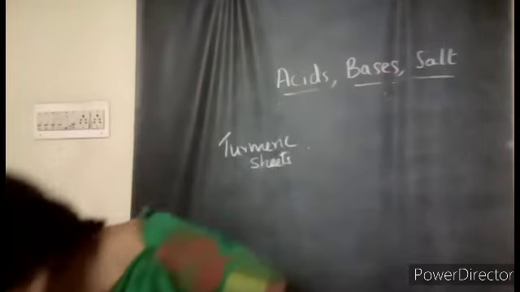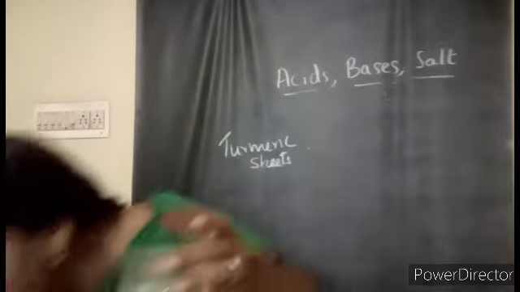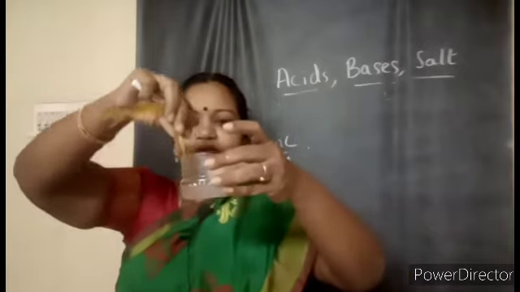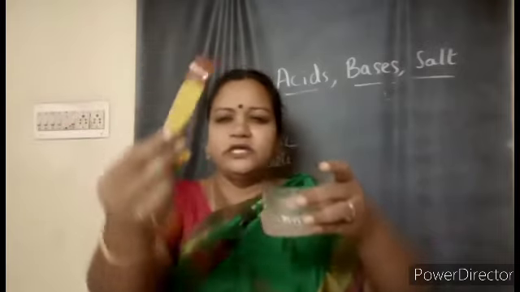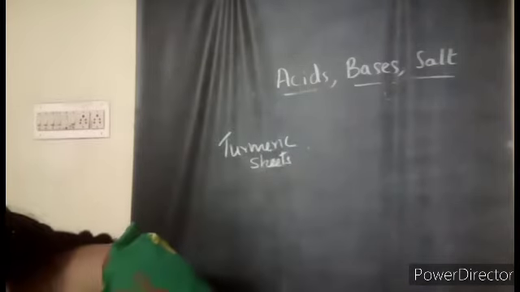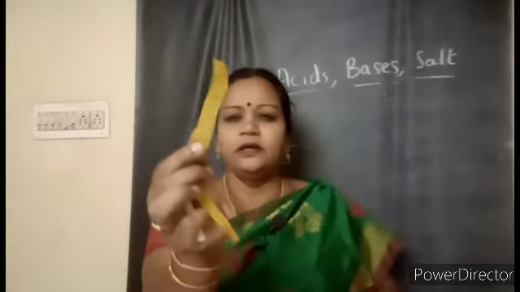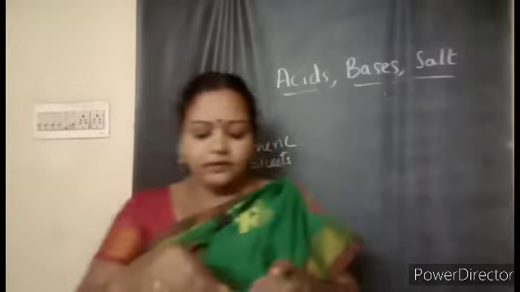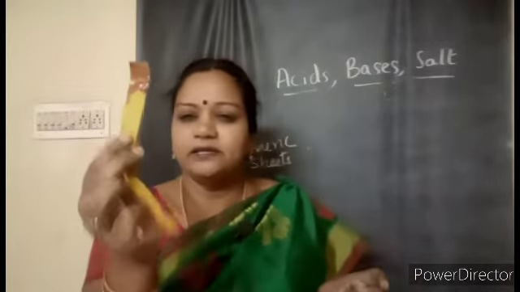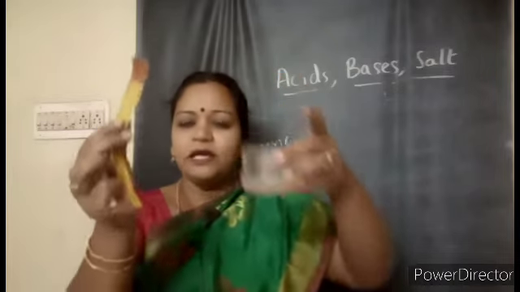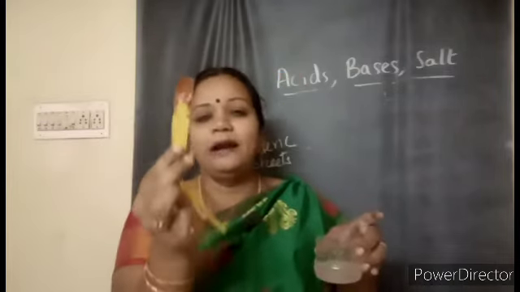And also you take the soap solution. Another turmeric sheet you take and you dip it and you have to see what happens. See, as soon as I kept, you can see how the color has changed. Yes, that change is not there with the lemon juice. So now you can understand what this turmeric sheet is indicating. It is indicating that whenever there is a base, this sheet will change into red color.